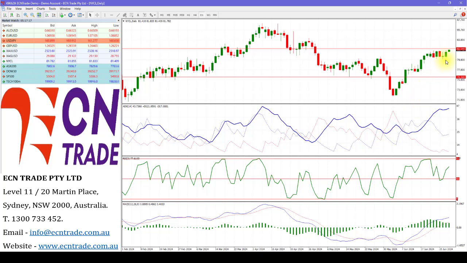A bounce in oil as well. We can see now pushing towards the level around $81 to $82 a barrel. As long as we don't break above the level around 82 figure 40, then I still anticipate a move to 79.70, which would confirm the engulfing candle. However, a close above 82.40 would negate the engulfing candle and therefore see further squeeze up towards $85 a barrel.